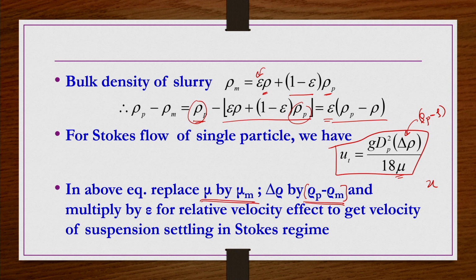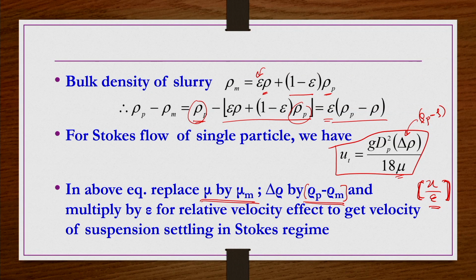And then this right hand side expression should be multiplied by epsilon, that is the volume fraction of the liquid phase. In packed beds or fluidized beds, the velocity is divided by epsilon to bring in the effect of the narrow spaces available for the fluid to move.